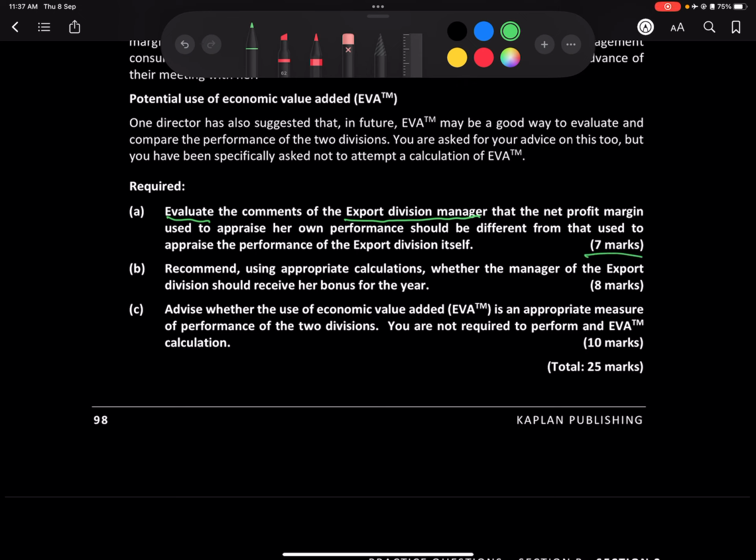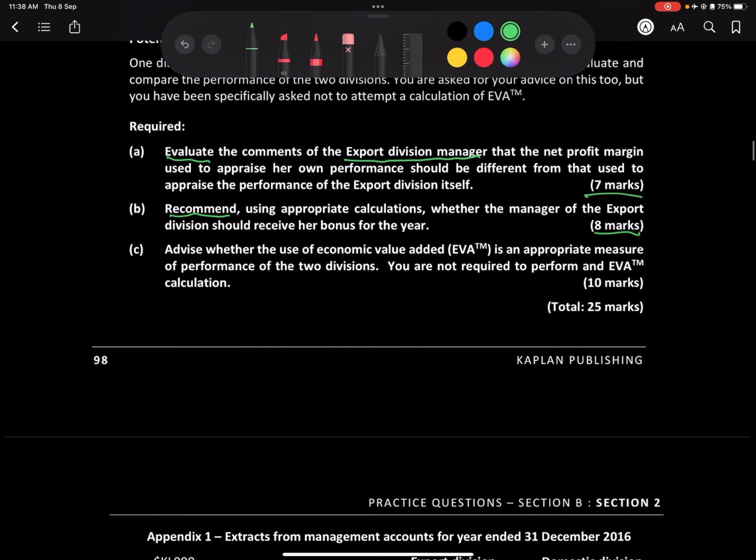So that's 7 marks. Recommend, using appropriate calculation, whether the manager of the export division should receive a bonus or not. Next, advise whether the use of EVA is an appropriate measure of performance for the two divisions. So why EVA would be a better measure for the two divisions. You are not required to perform an EVA calculation. No calculation is required, but that's for 10 marks. Okay, let's see.